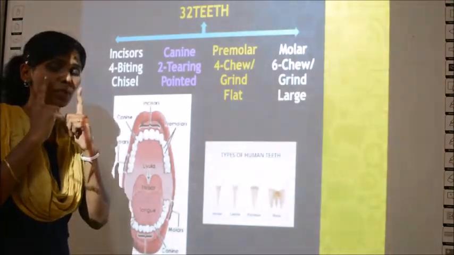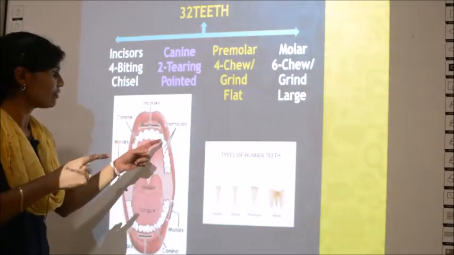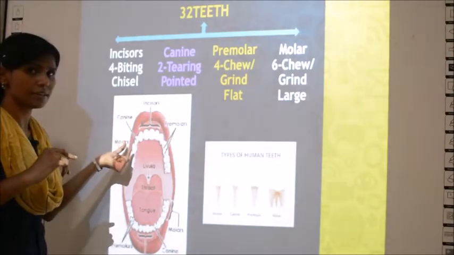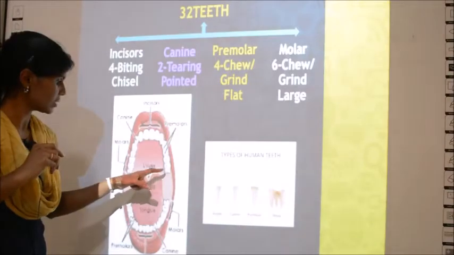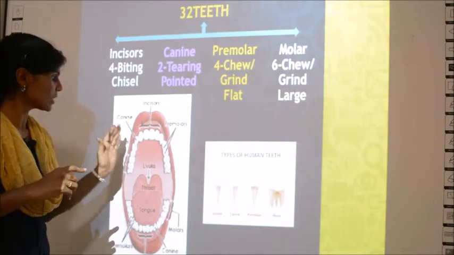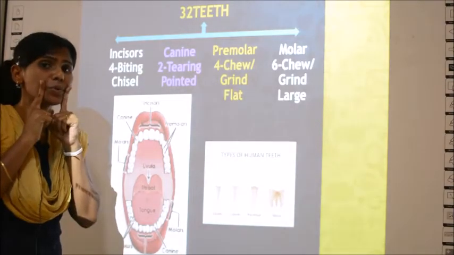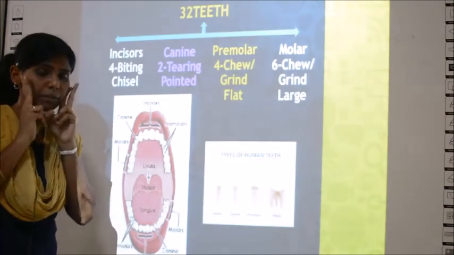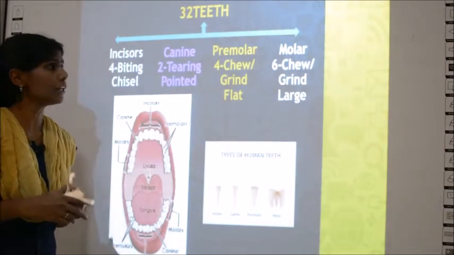So the front 4 teeth are called incisors. Next to the incisors on both sides you have 2 canines, and next to the canines you have 4 premolars, that is 2 on one side and 2 on the other side, and at the back you have 3 plus 3, that is 6 molars. See, 1, 2, 3 and 1, 2, 3. These are molars. The same pattern you will have in the lower jaw also: 4 incisors, next to the incisors 2 canines, next to the canines 4 premolars, and next to the premolars 6 molars. Clear? So this is about the types of teeth.